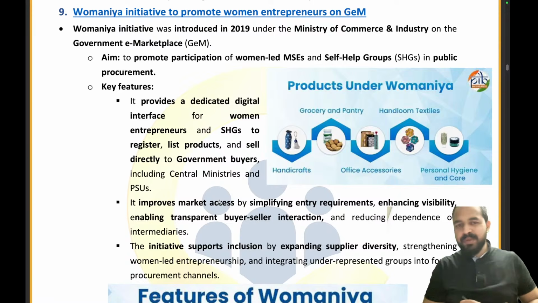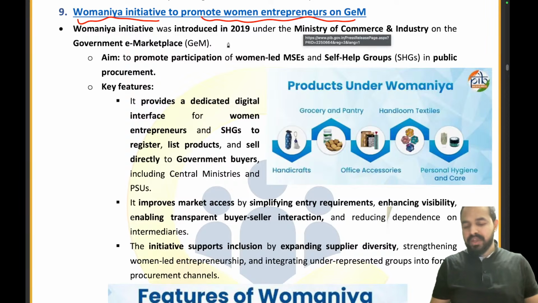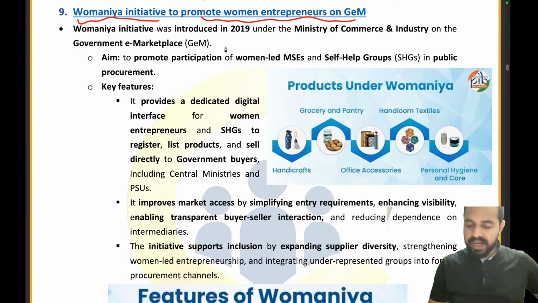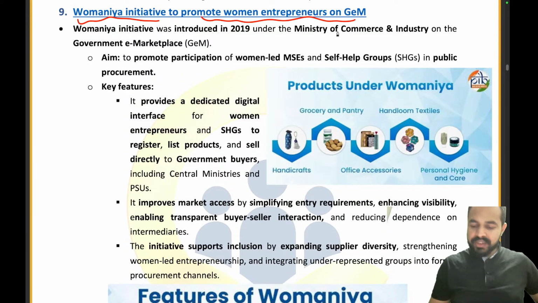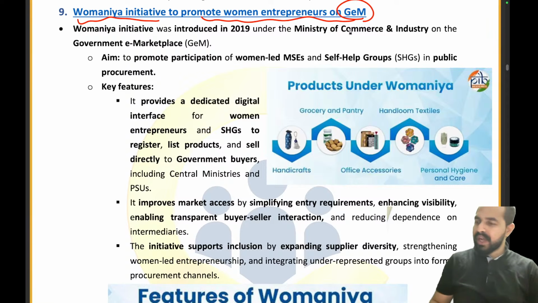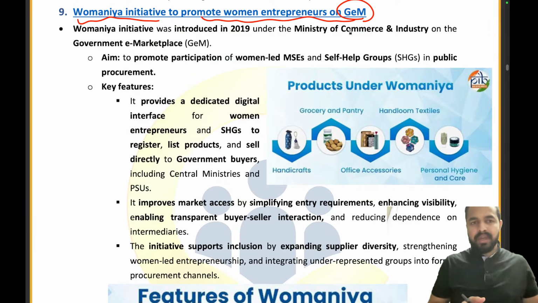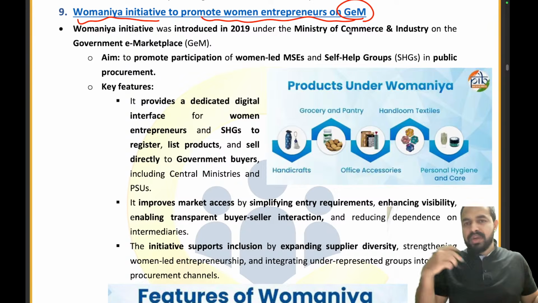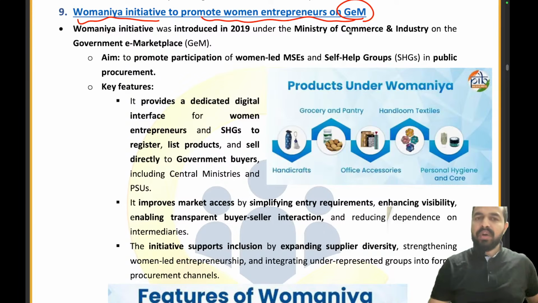Okay, so Harshal has already moved on to the next article, that is on the Womaniya initiative. Okay guys, the Womaniya initiative to promote women entrepreneurs on the Government e-Marketplace, right? We discussed the Government e-Marketplace in the previous session in a very detailed manner, so I don't think it is really required to discuss that today as well. I told you that when you want to purchase something, you go directly to Amazon and Flipkart. But when government officers want to do it, they have to go to the Government e-Marketplace. From there, they can procure the things that they want to purchase, right?